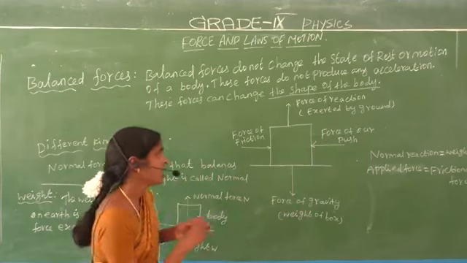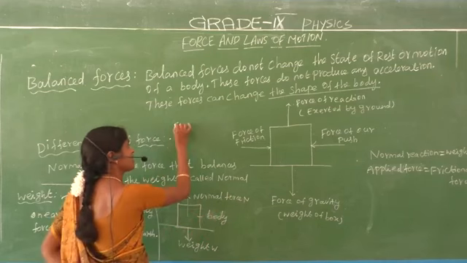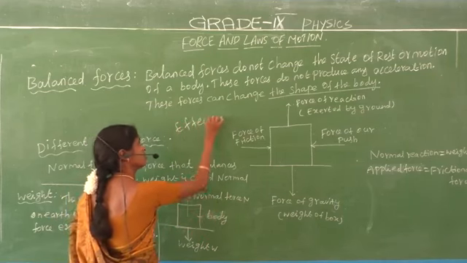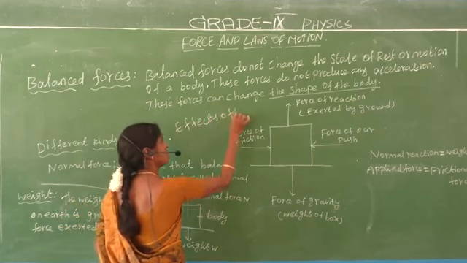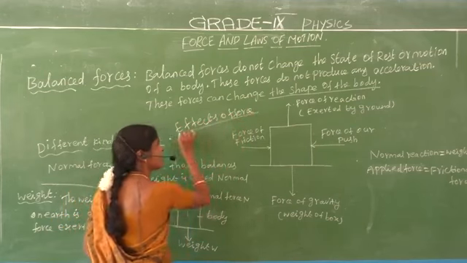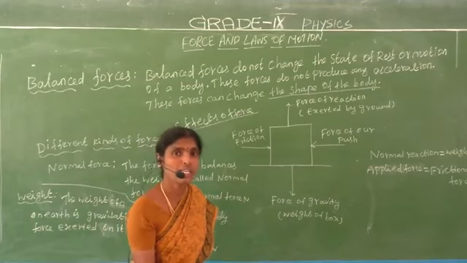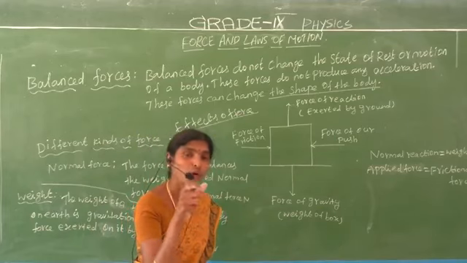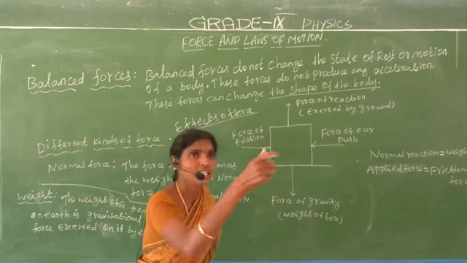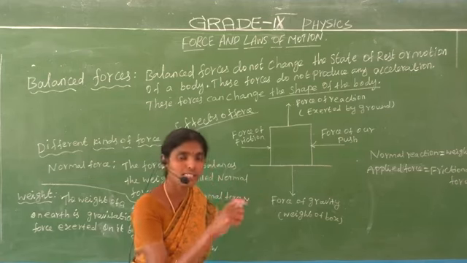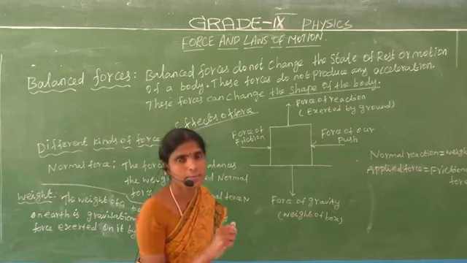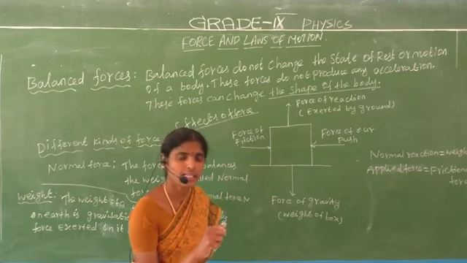Yesterday we saw the effects of force. What are the effects of force? A force can change a stationary body. Do you understand?